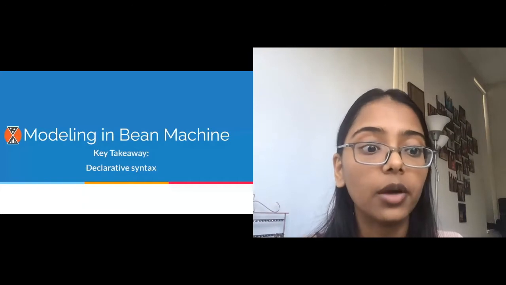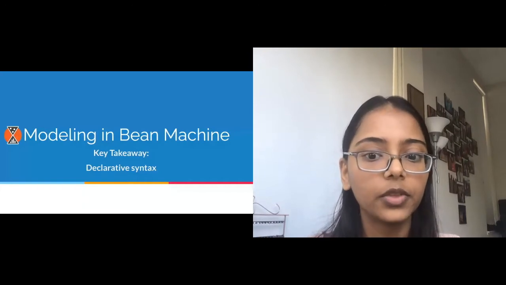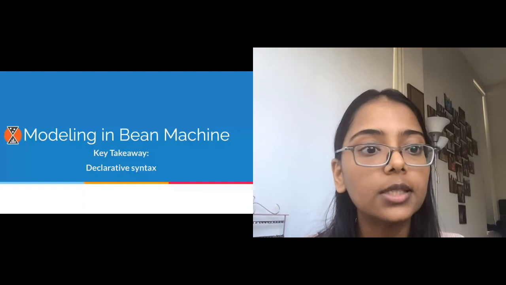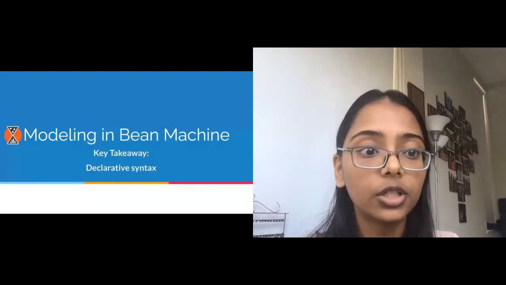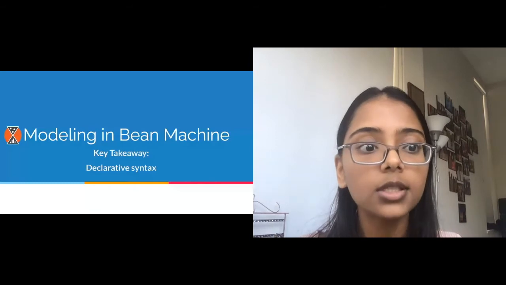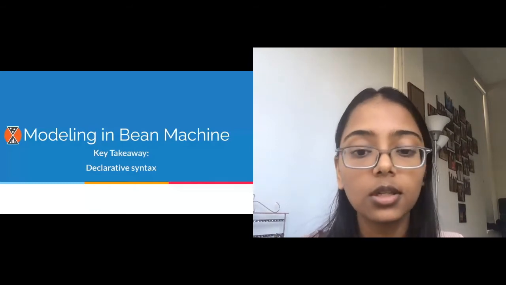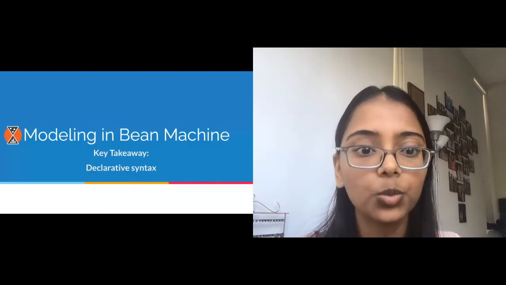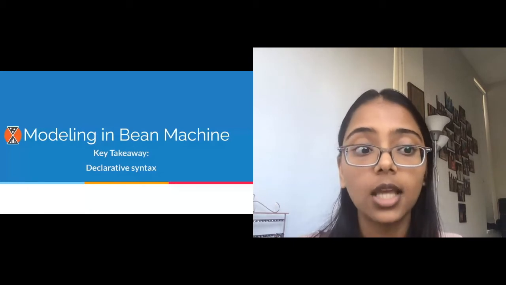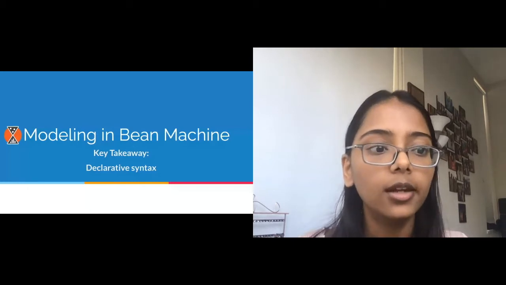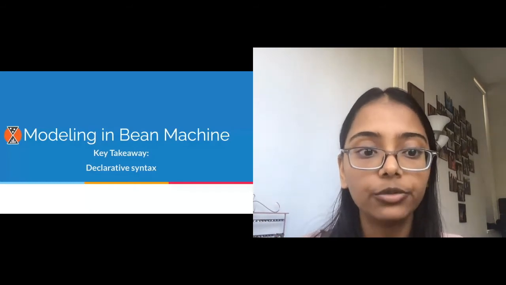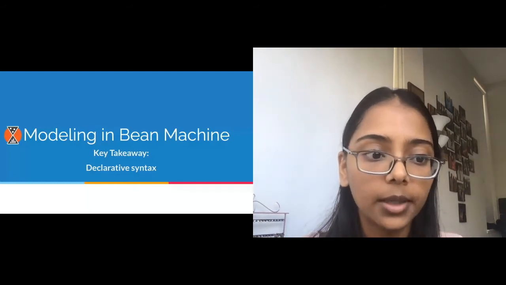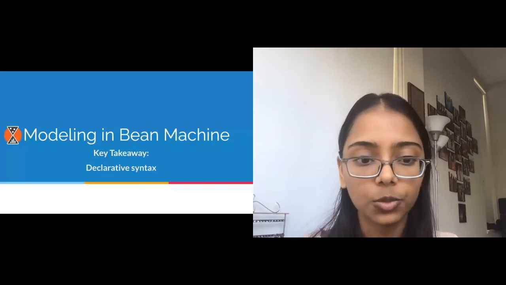Now let's talk about inference in Bean Machine. To perform inference, Bean Machine uses Markov chain Monte Carlo, which represents the inferred distribution as a set of samples. Specifically, we use single site Metropolis Hastings, which we will refer to as SSMH from now on. In SSMH, we propose and accept or reject a new value for each variable one at a time using the Metropolis Hastings rule.